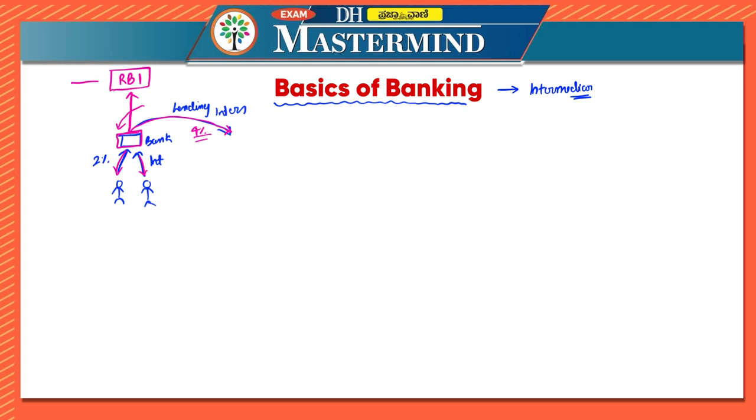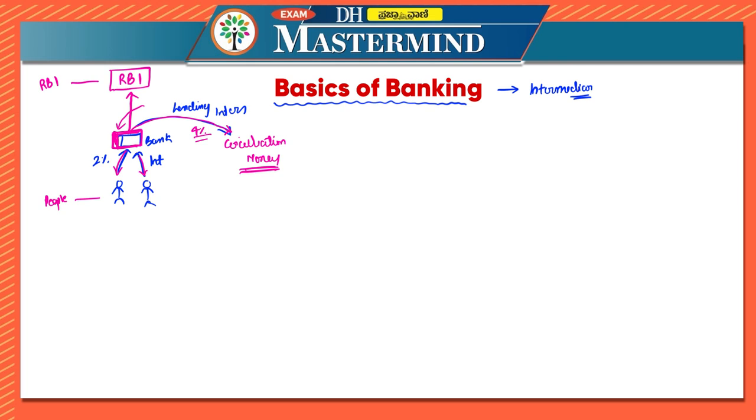So in between RBI, which is the central bank, and the people, there are intermediaries, and these are called banks. And by being intermediaries, what do they ensure? They ensure that there is circulation of money in the economy, and with the help of banks only, RBI will be controlling the money supply with the public.